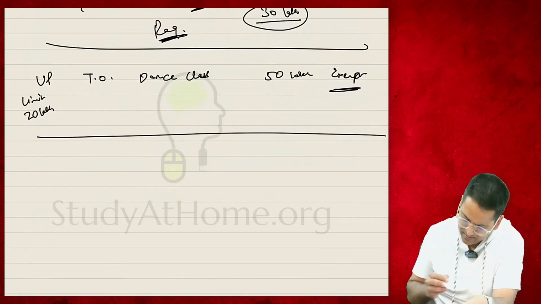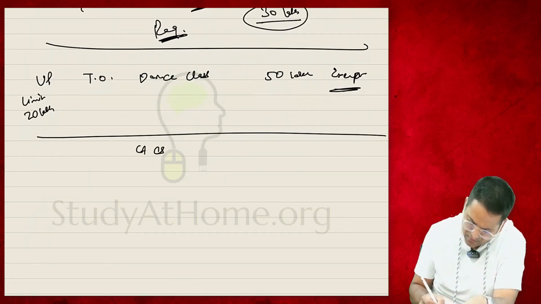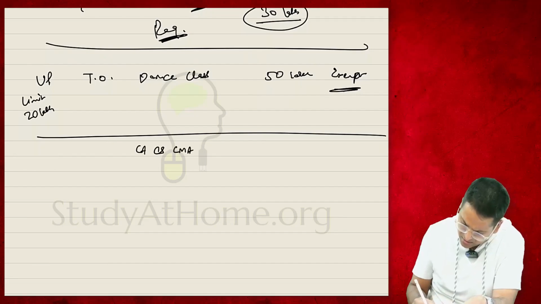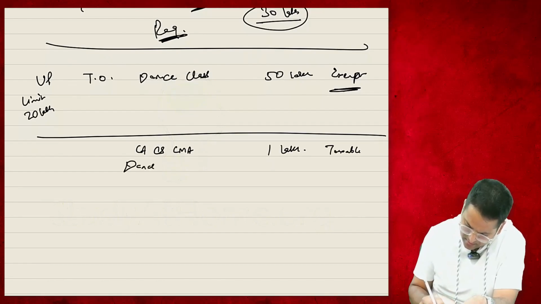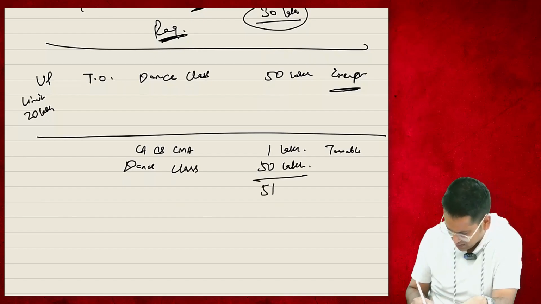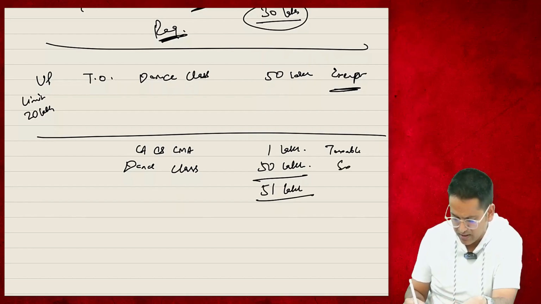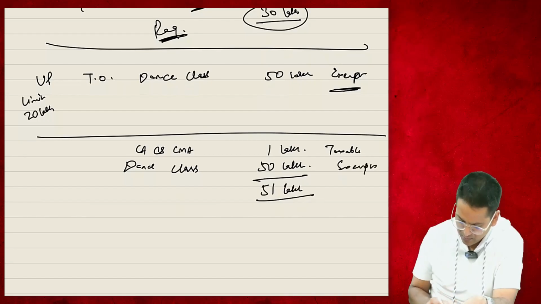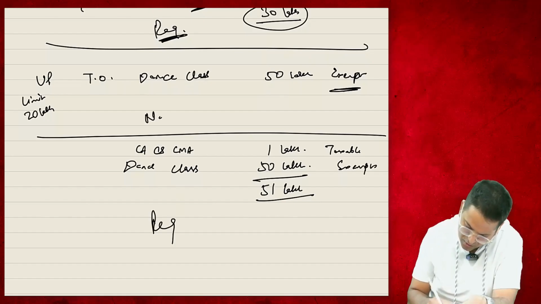Let's talk about something else. Let's say that my CS classes' turnover is only 1 lakh rupees per year. This is taxable. And the dance classes turnover is 50 lakh rupees. Do I need GST registration? Answer is yes, because aggregate turnover is 51 lakh rupees, and I am doing some taxable supply, even if it is only for 1 lakh rupees. So I need registration.